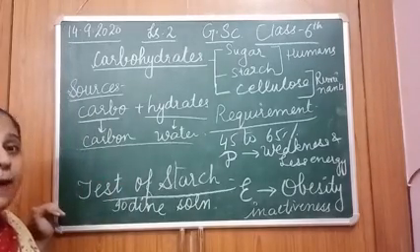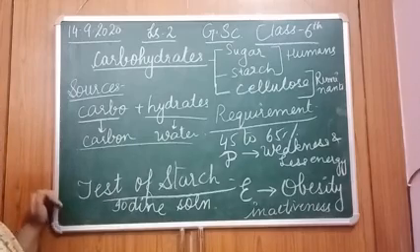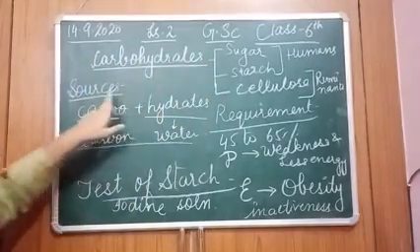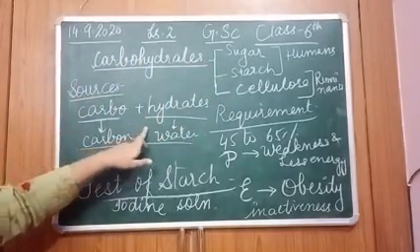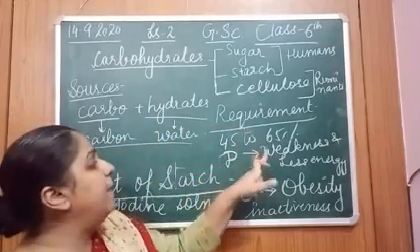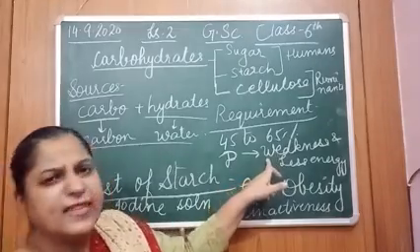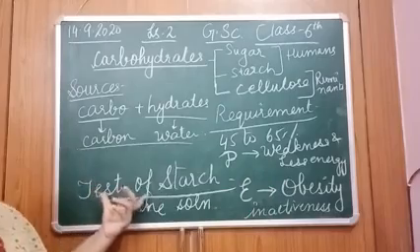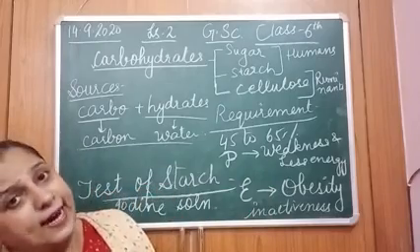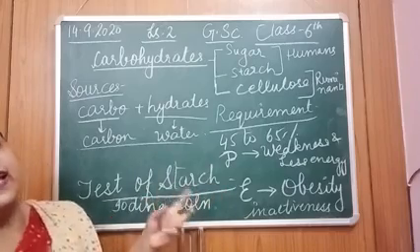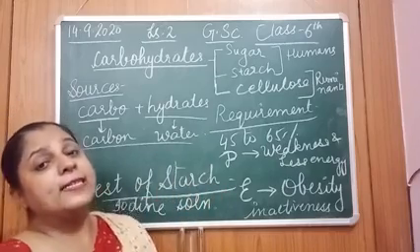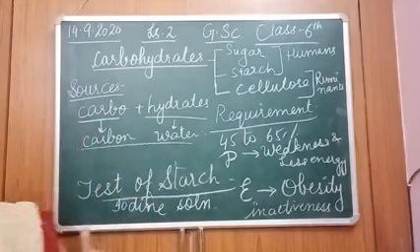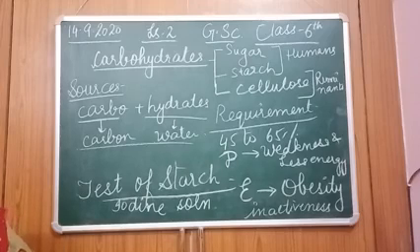This is all about carbohydrates. We have done forms of carbohydrates. We have done sources, meaning of carbohydrates. We have done requirement. We have done deficiency and excess of carbohydrates effect. Then we have done the test of starch. After this, we will be covering another topic, that is fats, right? They are also energy giving foods. Let us do the fats.